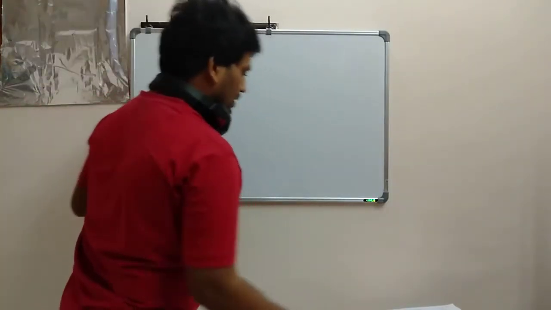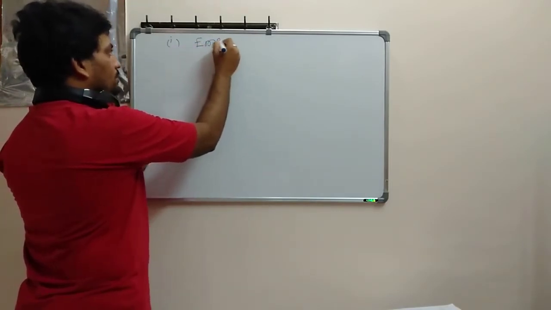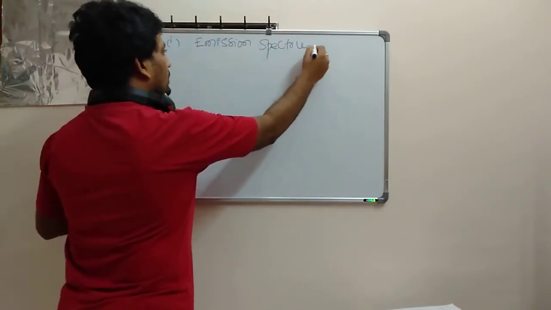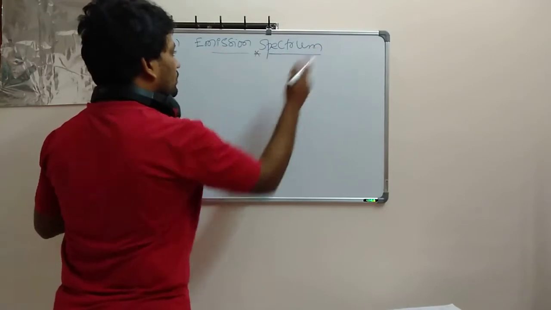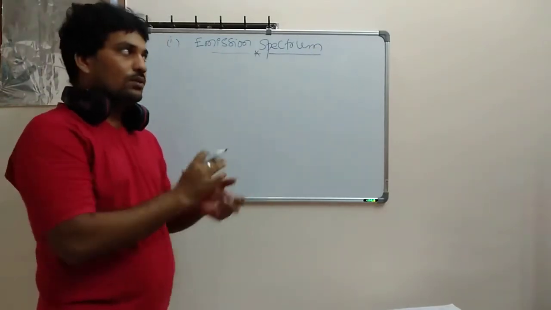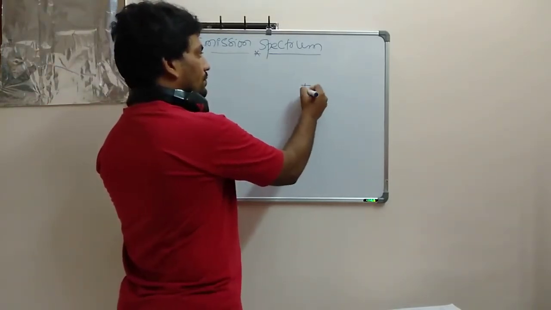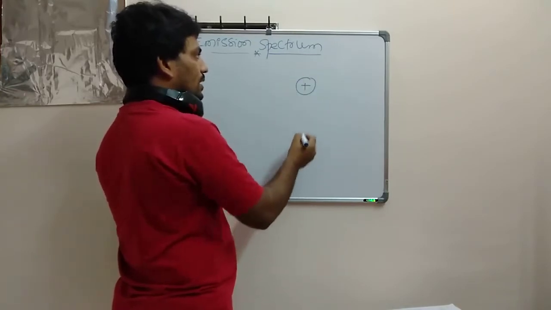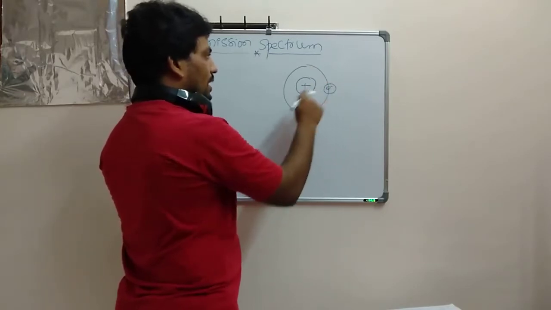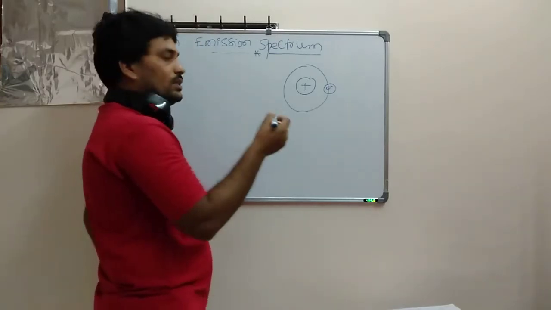Let's discuss the emission spectrum. This is the first spectrum. In an emission spectrum, you should always remember that emission is nothing but emitting energy. I am discussing it in a general way. Suppose this is your nucleus and you have one atom here, and suppose an electron is here. Only the electron gives a spectrum, not the nucleus. You should always remember this point.